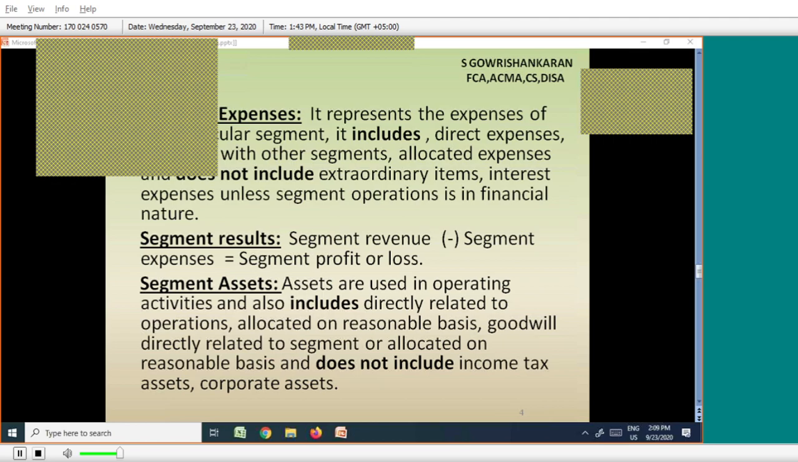Goodwill: if any goodwill is directly related to that segment, if you are able to identify goodwill for that segment alone. For example, milk is one segment, ghee is one segment, butter is one segment, curd is one segment under the Arvin Milk company. Milk has separate goodwill, curd has separate goodwill, ghee has separate goodwill, and the sweet division has separate goodwill. That is goodwill directly related to that particular segment.